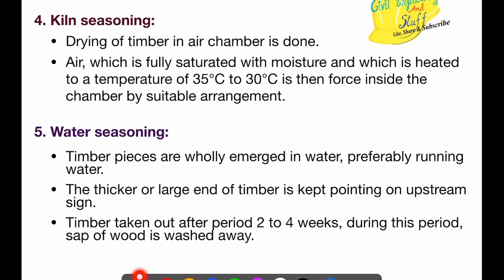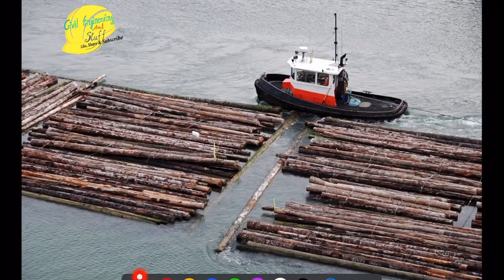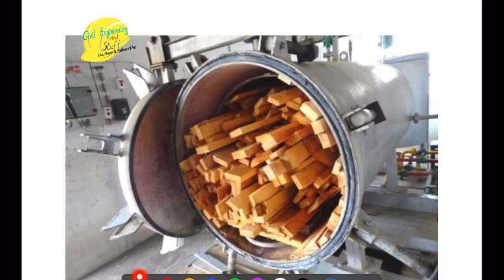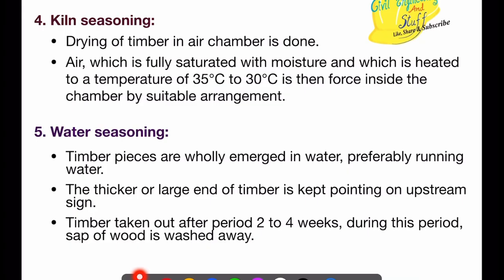After this, we have water seasoning. In water seasoning, we basically put the logs of wood into the water. Here you can see the logs of wood in the water, and because of the passing of the water, the sap of the wood washes away, and because of this the moisture content of the timber is reduced substantially. After the sap has been washed away, the timber is taken out for a period of 2 to 4 weeks for general drying or storage, and the timber shrinks and dries out.